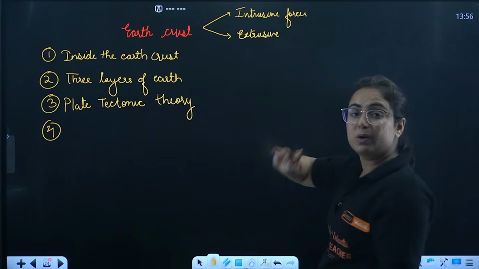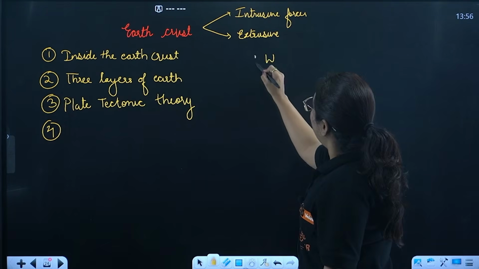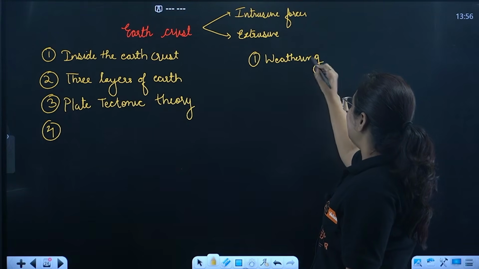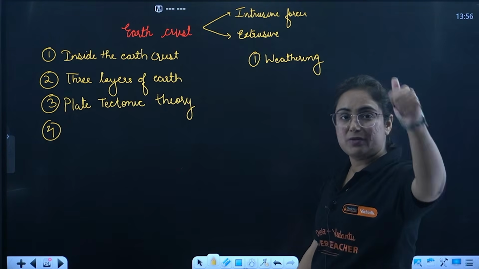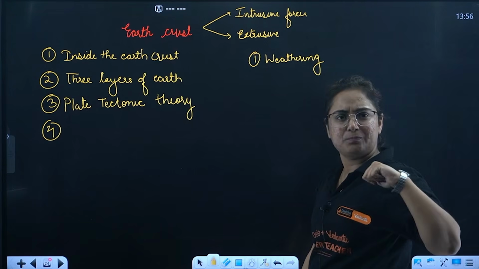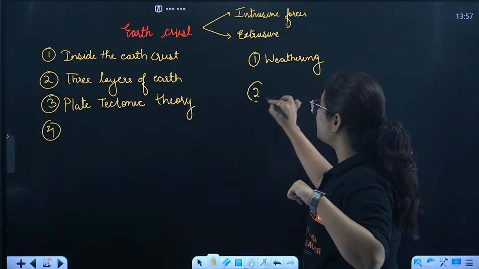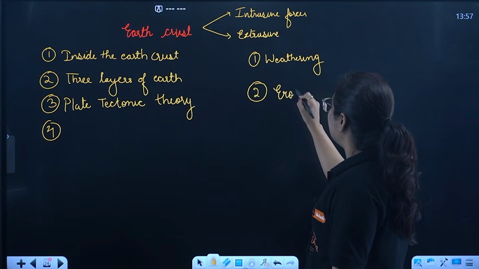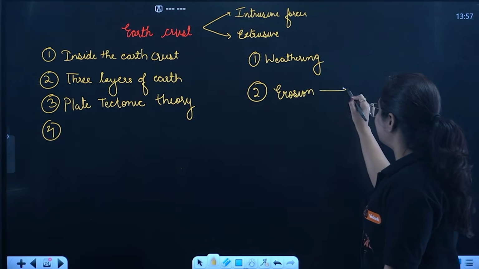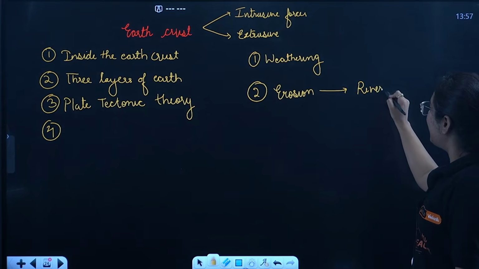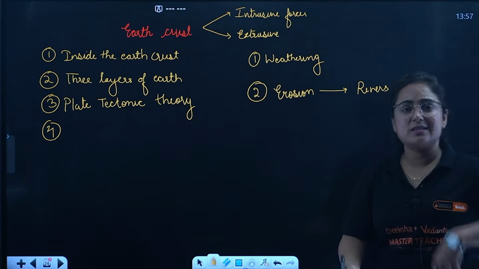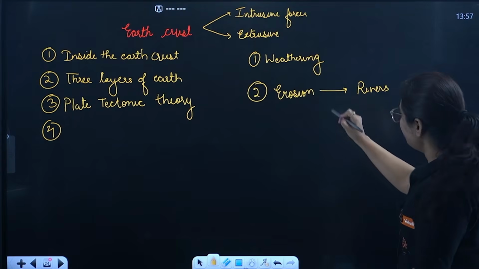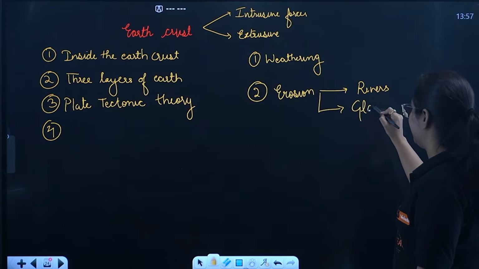Then we moved towards the exterior surface where the first topic we studied was weathering. In weathering, what do we study? There are three different types of weathering: physical, chemical, biological, right? And it leads to the formation of various landforms. Then we studied erosion. Beta, in erosion, what you need to understand is the landforms formed by rivers: delta, levees, alluvial plain, waterfall, right? Do you remember? Then we studied the action of glaciers.